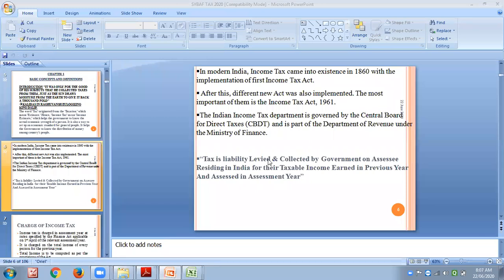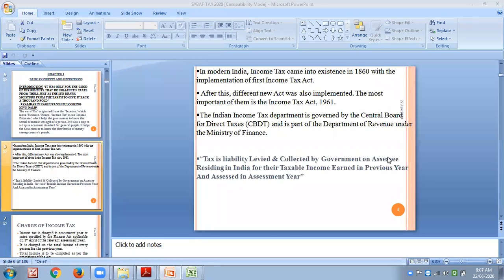That means government decides how much will be the rate of tax, who is going to collect the tax, and when they are going to collect it. Like this time they have extended the due date. So it is all government decision. It is their control on an assessee.